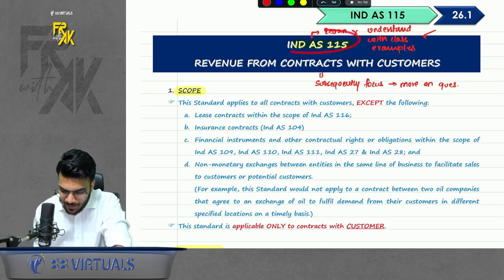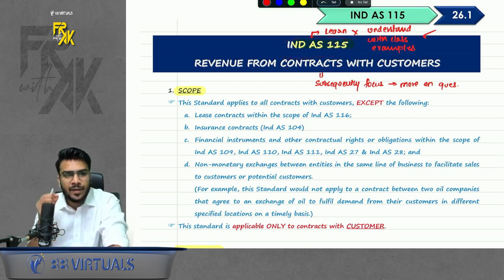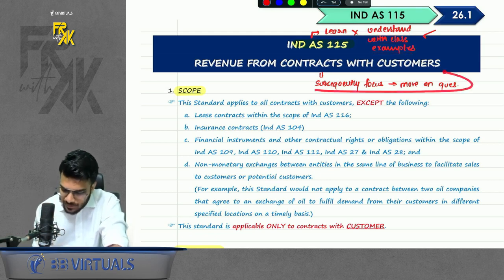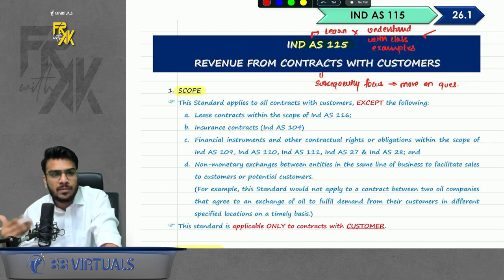First of all, Ind AS 115, Revenue from Contracts with Customers. In this standard, there is no need to memorize each and every word, but you should understand the concepts, and I will make you understand them with the help of examples. Subsequently, once the revision is done, your focus should be more on questions.